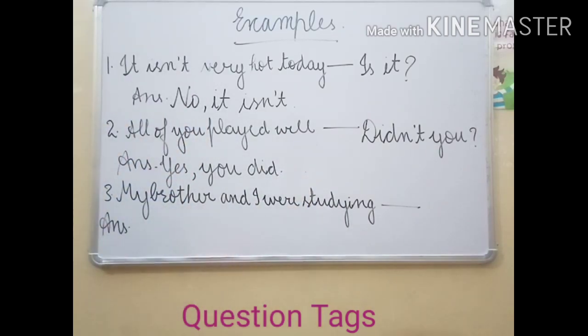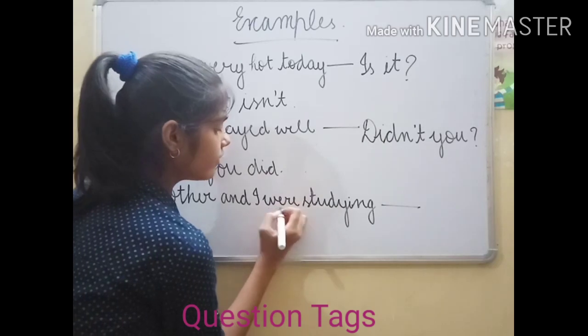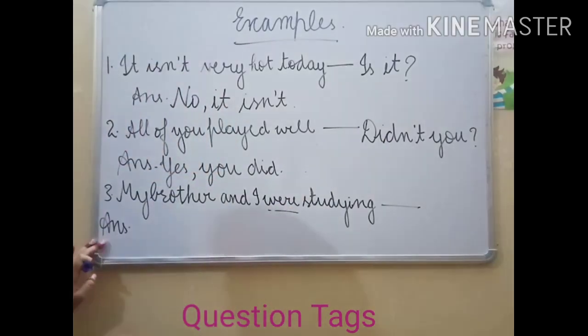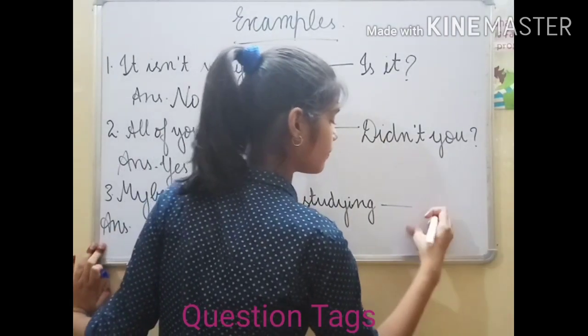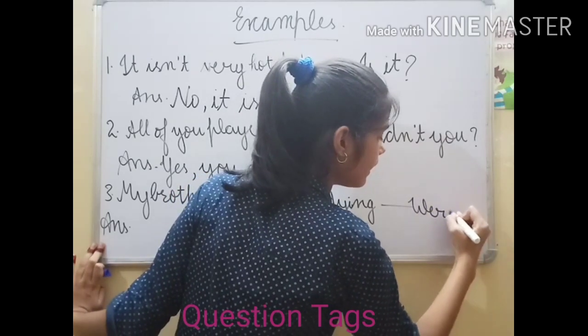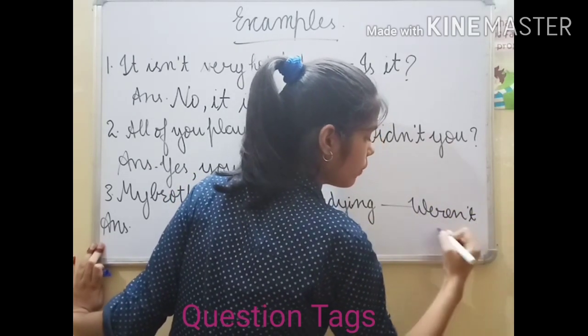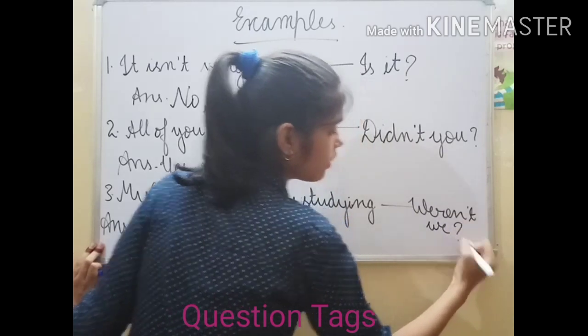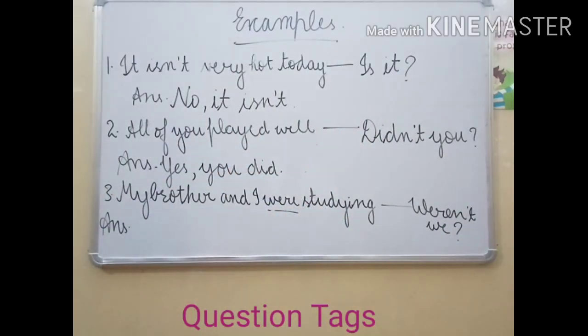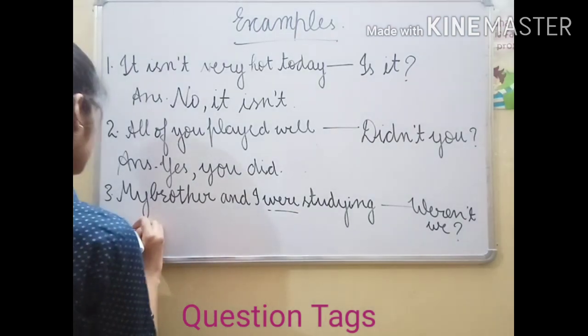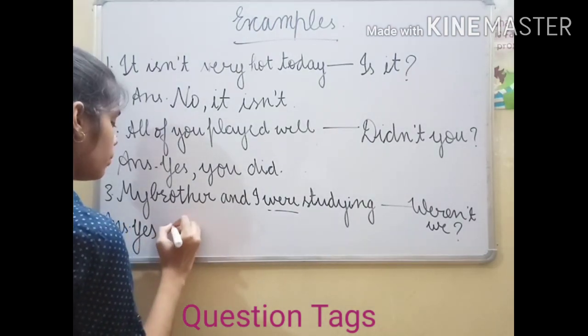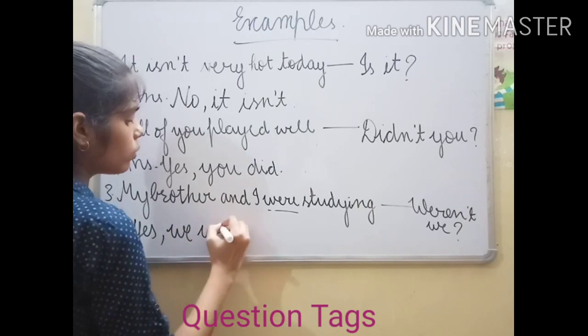Now third one, my brother and I were studying. Here in the sentence there is no not, and the subject is plural, so here it will be weren't we, and question mark. Then we have to supply a short answer. Then there will be yes, we were.